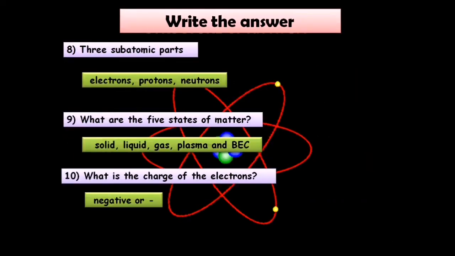The 3 subatomic parts are the electrons, protons, and neutrons. What are the 5 states of matter? Solid, liquid, gas, plasma, and BEC. What is the charge of the electrons? It's negative.